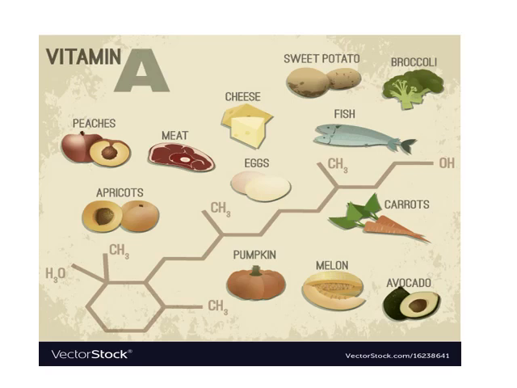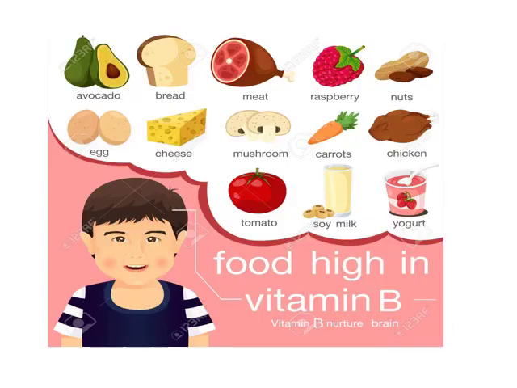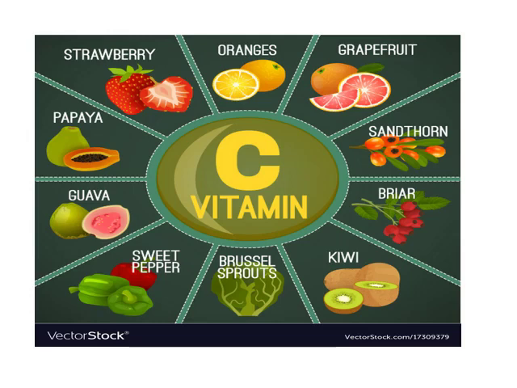Vitamin A sources include peach, meat, apricot, cheese, eggs, sweet potato, broccoli, carrots, avocados and melon, pumpkin. Vitamin B sources include avocados, bread, meat, eggs, cheese, mushrooms, tomatoes, soy milk, yogurt, chicken, nuts and carrot. Vitamin C from sour fruits, strawberry, papaya, guava, sweet pepper, kiwi, grapefruit, oranges.